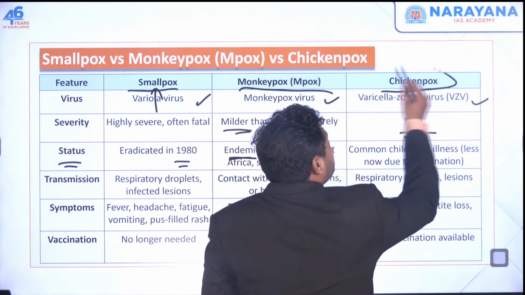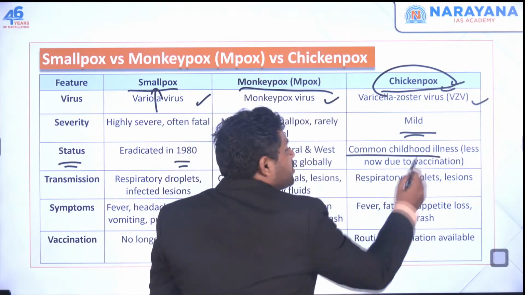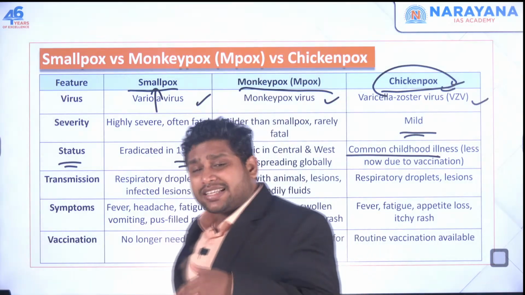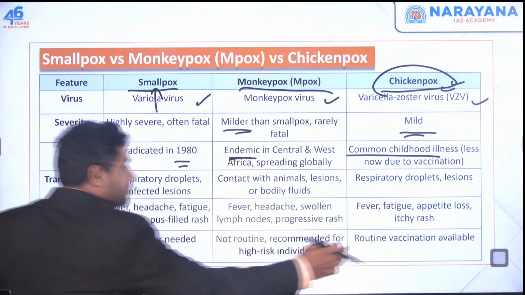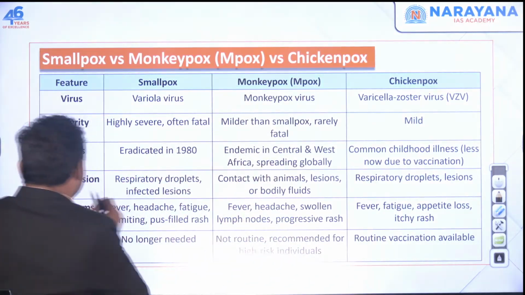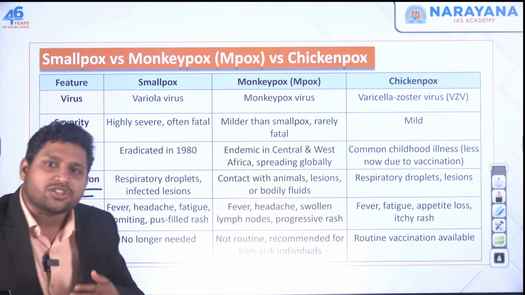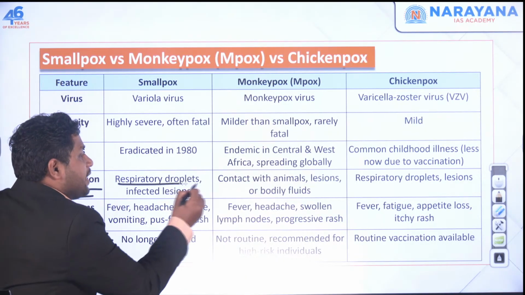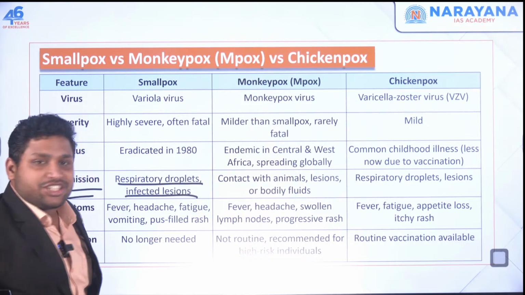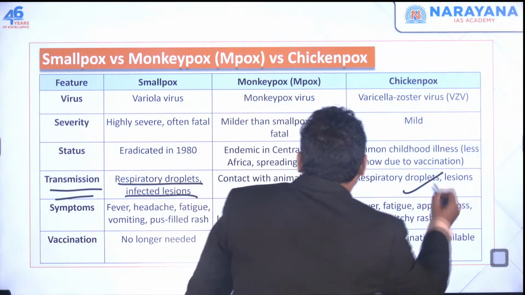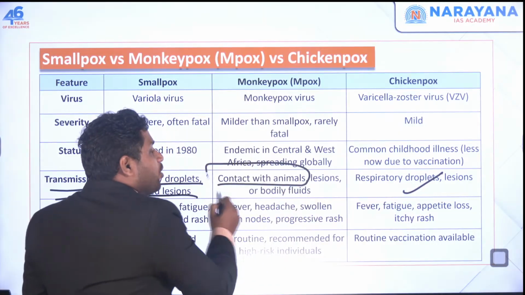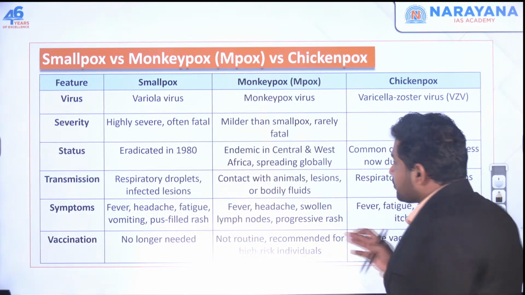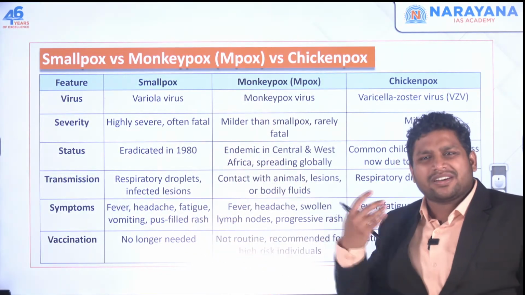As far as chickenpox is concerned, we don't care much about it now, because it has become a normal illness for us. We even have vaccines for it, so no problem as such. Now the transmission: usually the virus passes from one person to another through respiratory droplets or infected lesions. This is common to all. An additional route is contact with animals, let's say monkeys. Symptoms are more or less the same: fever, headache, etc.